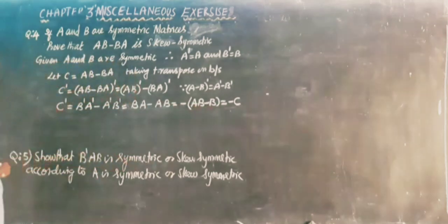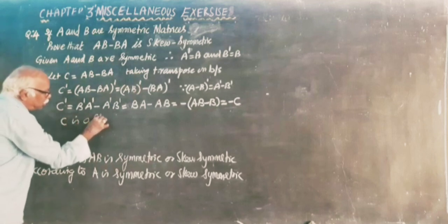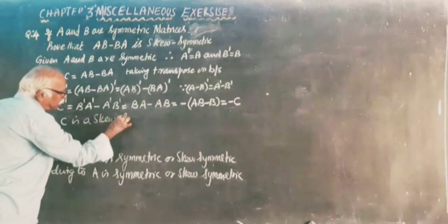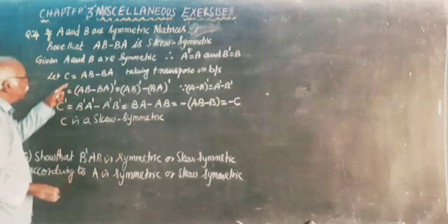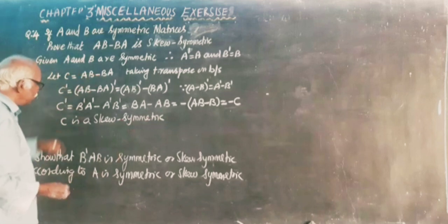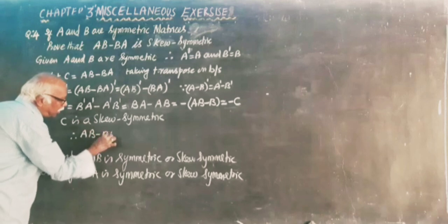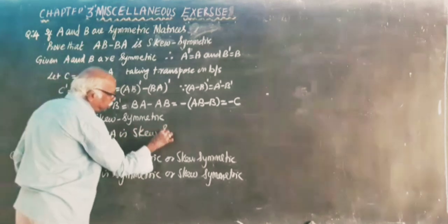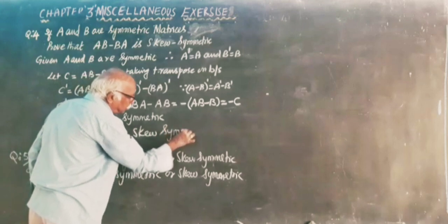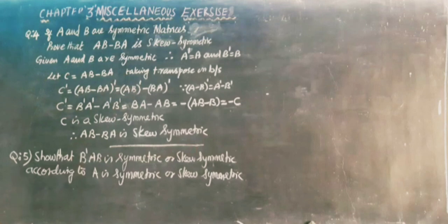C transpose is equal to minus C means C is a skew symmetric matrix. C is skew symmetric. What is C? We assumed that AB minus BA is C. Therefore, AB minus BA is skew symmetric. That is, AB minus BA is skew symmetric.